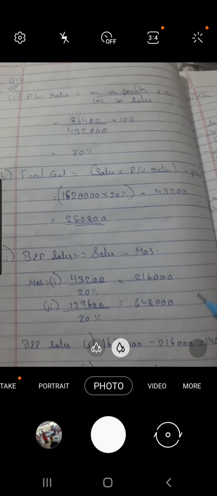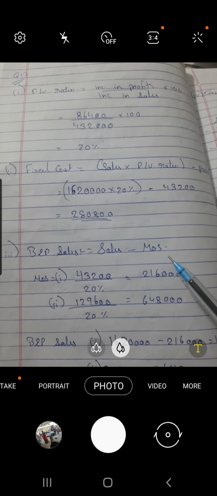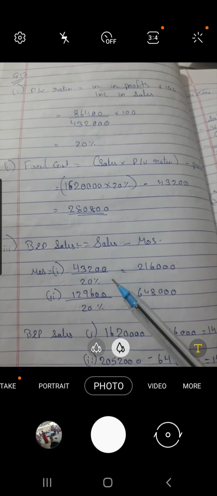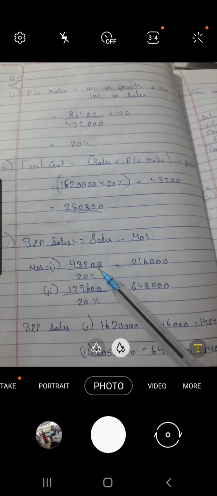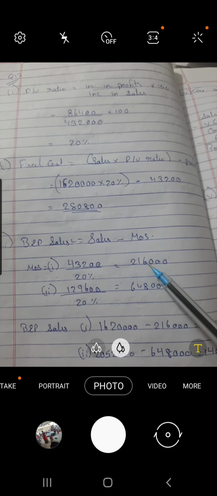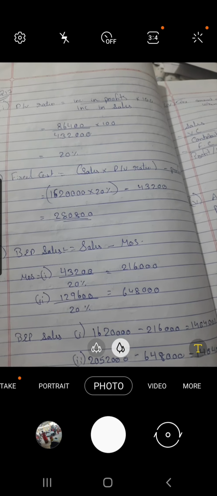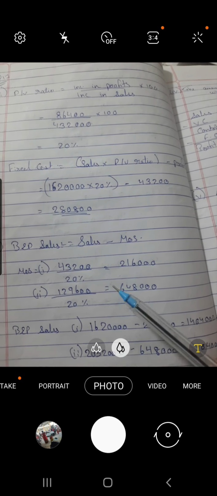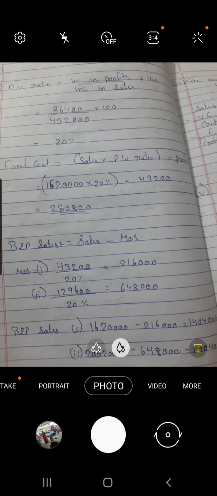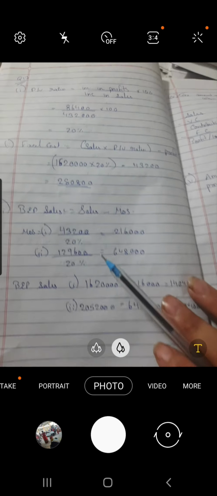The BEP sales has to be found out now. BEP sales is equal to sales minus margin of safety. For period 1, margin of safety will be 43,200, that is profit, divided by PV ratio, which will be 2,16,000. For period 2, margin of safety will be profit divided by PV ratio, which will give the answer as 6,48,000.